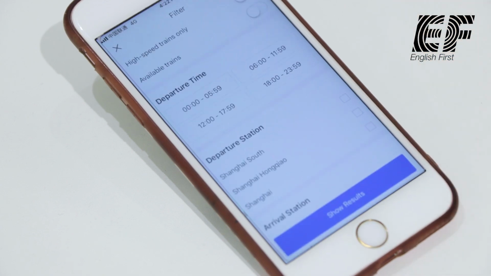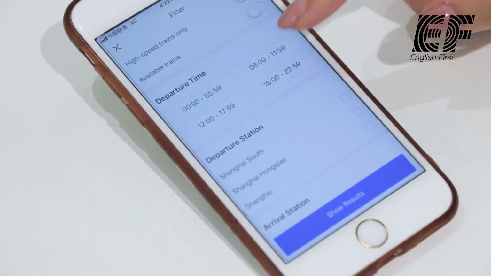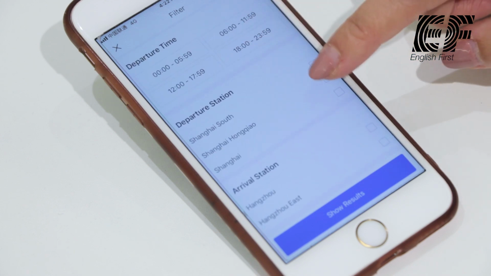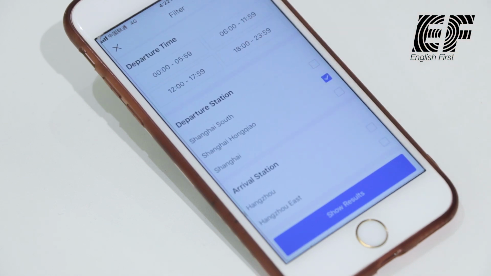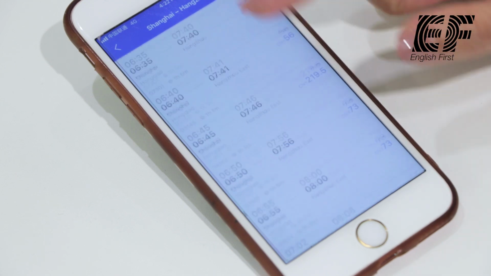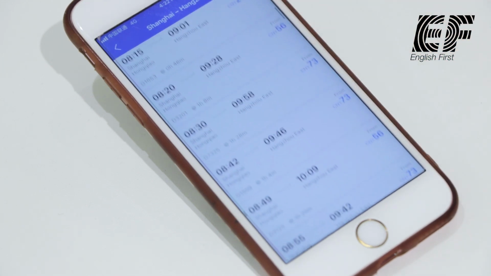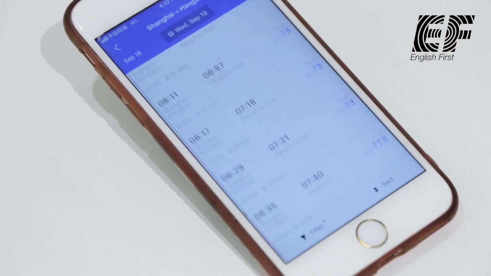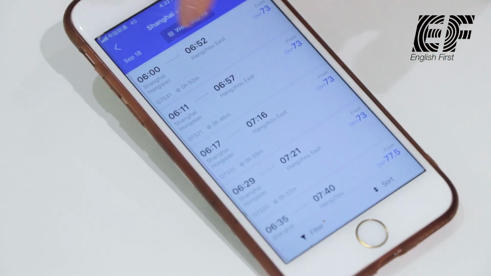What I can do is filter my departure station as only showing Shanghai Hongqiao departure railway stations. And I show the results. We still have quite a lot of options. So I'll go ahead and pick the first time. It's 73 RMB, and it's about a 52-minute journey on the high-speed train. So very fast, very convenient, and all for about $12 US.